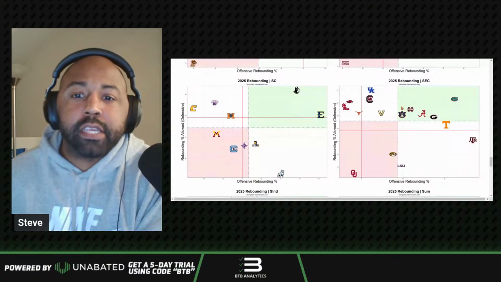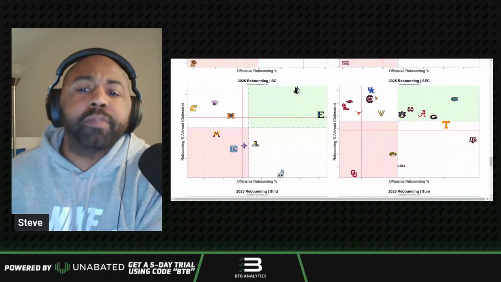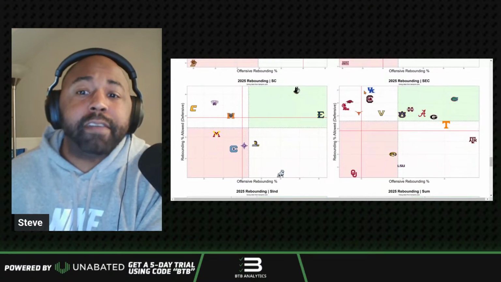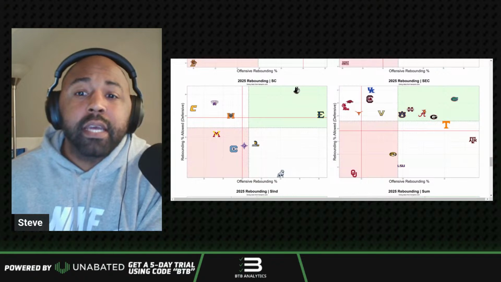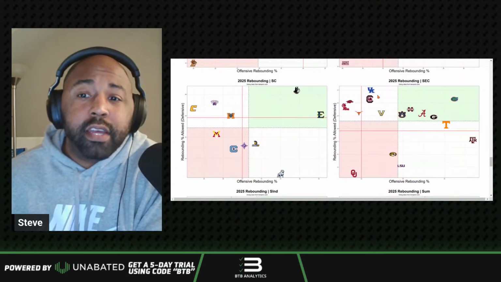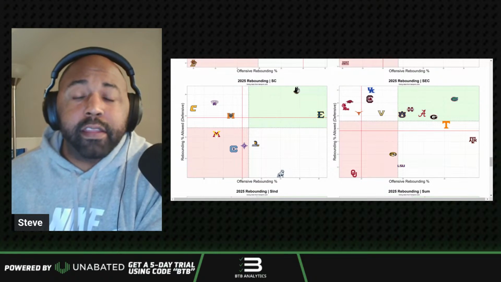Kentucky is actually the best at preventing offensive rebounds for the opponent. So this is going to be something where, can they limit Alabama's second chance points? Because even though Kentucky's not great at getting offensive rebounds on a statistical measure, they are pretty damn good at preventing their opponents from doing that.